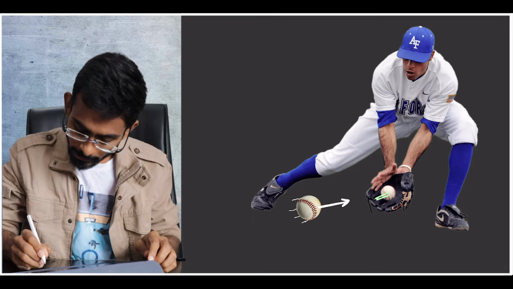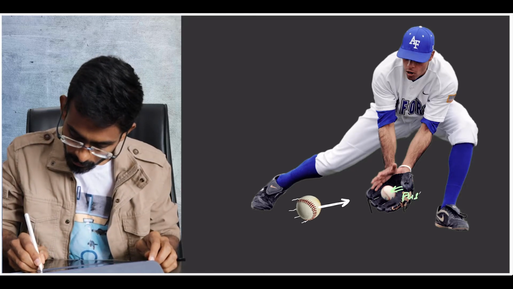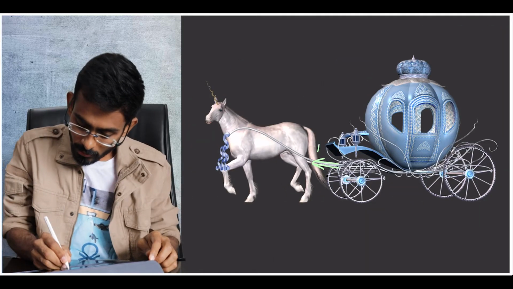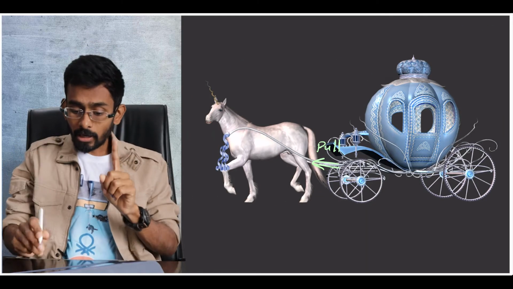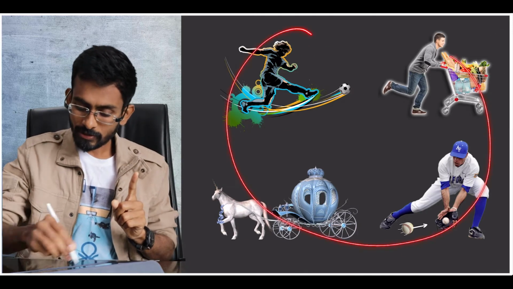So the ball is being pushed by the gloves. In the previous case, there is a pull. Here you have a pull. So let us consider all these cases. What is common in all these four cases?